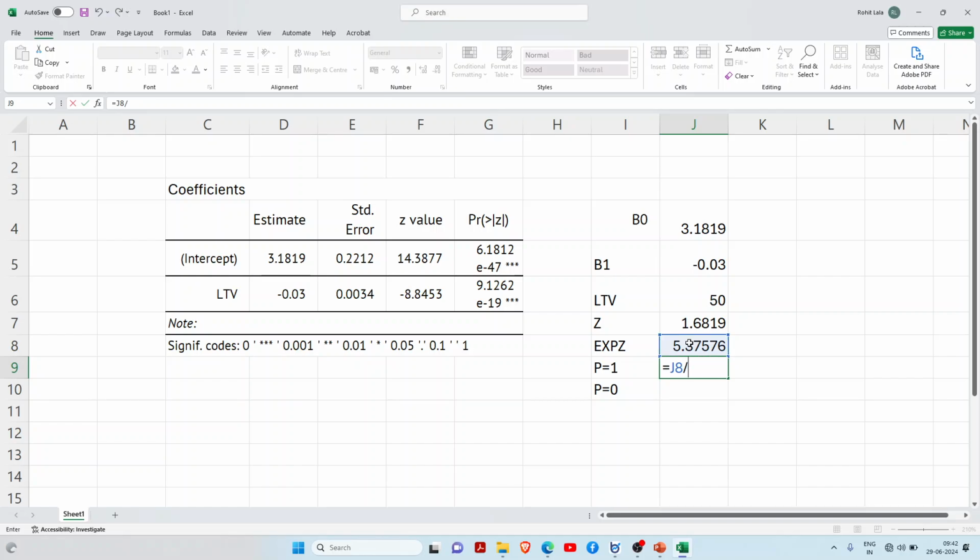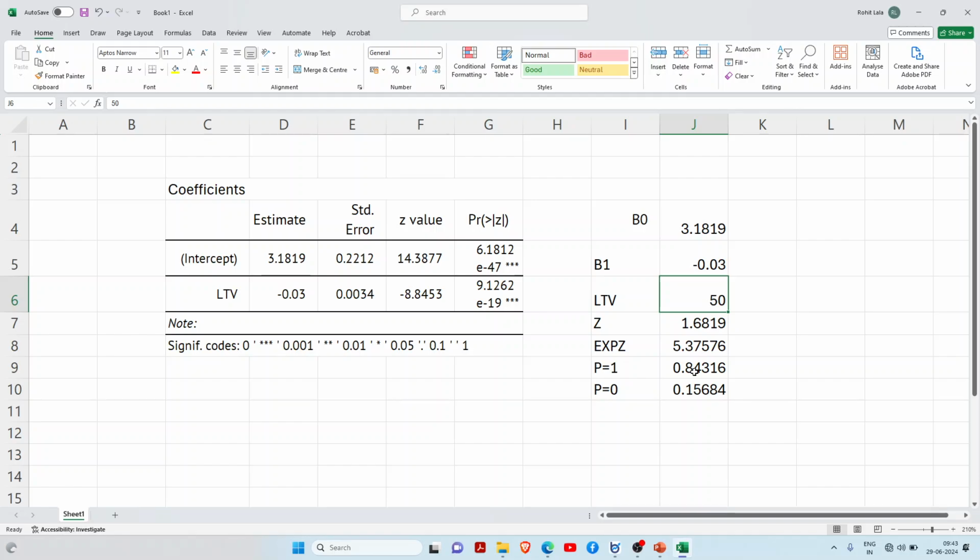Now if you want the probability of 1, just write down this value divided by bracket 1 plus again the same exponential Z value. You will find 84% chance of approval if you have 50% LTV. Now I want the reverse scenario, the rejection probability, so I will just write 1 minus this value. So it's a 15% chance of rejection if I have an LTV ratio of 50.